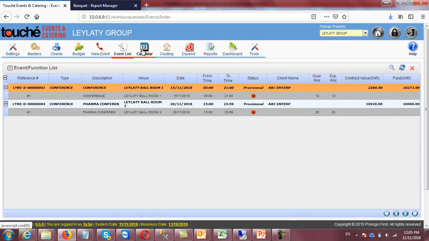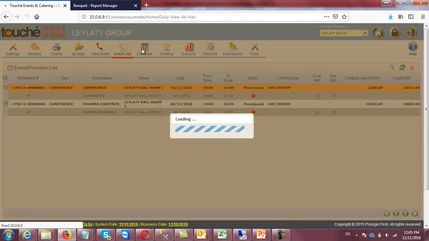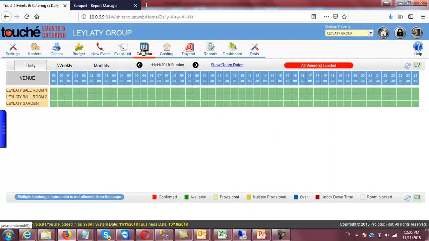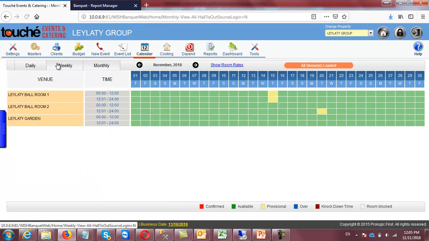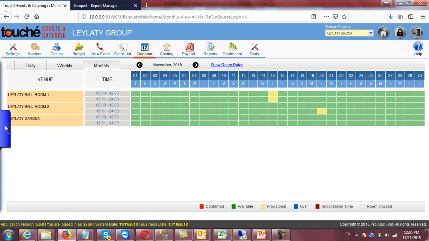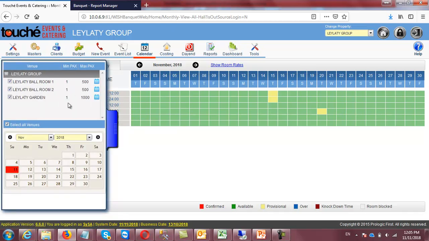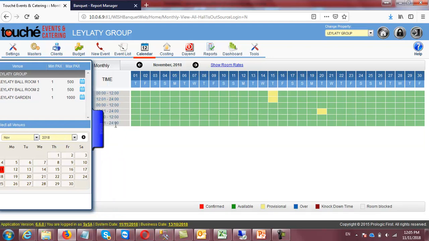The main feature of this application is calendar, and you can control the entire application from calendar itself. You can view your monthly view, daily view, weekly view of any specific date and check the status of all the available halls. On the left side there is the option from where you can also do the quick booking. We will explain to you.